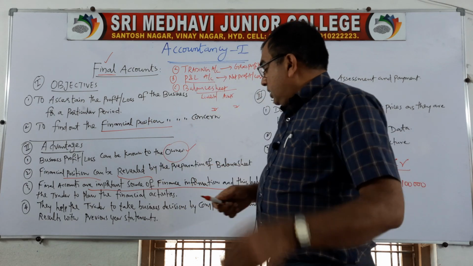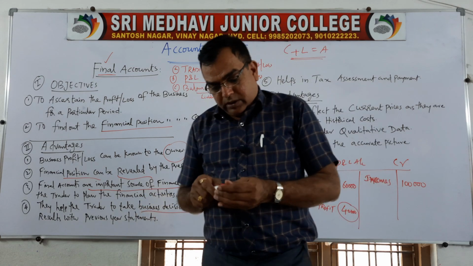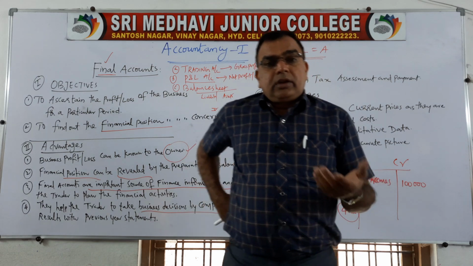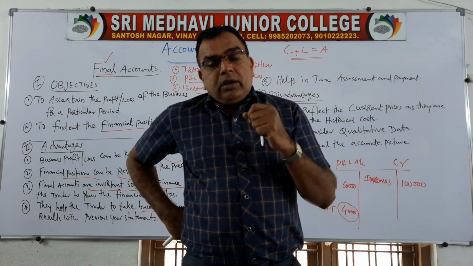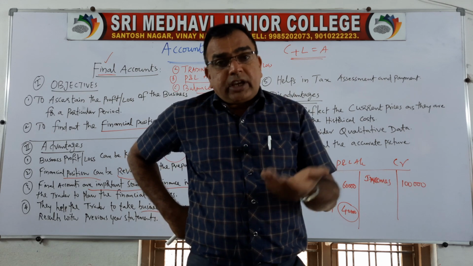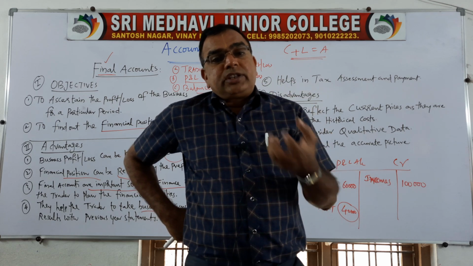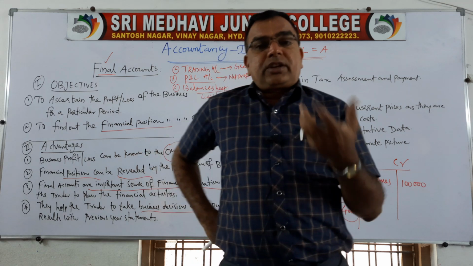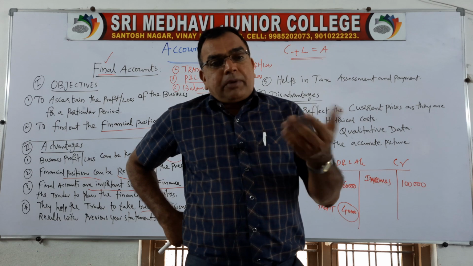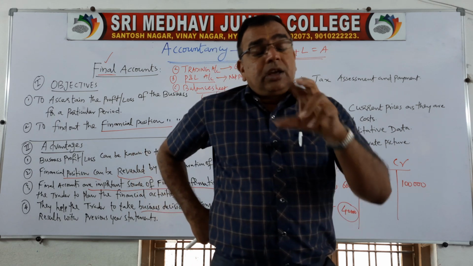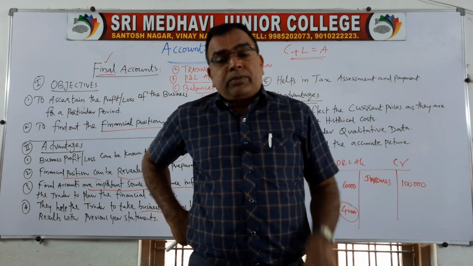Next, final accounts help the trader to take business decisions. In order to take any decision, we require a lot of information. Whether the workers are working well or not, whether the decisions taken by the company and the management of the company are good or not, is decided by the profits earned by the company. If profits are good, we can say that our management is good. If profits are decreasing or we are incurring losses, then we will think that something is going wrong. So we need to rectify our mistakes.